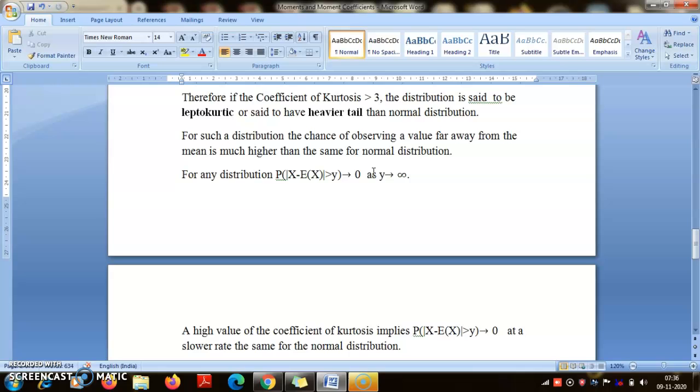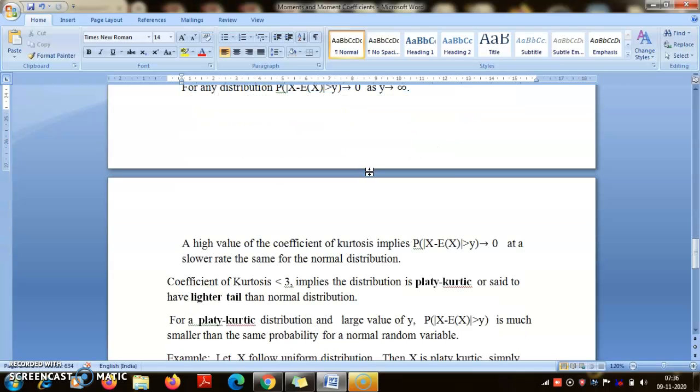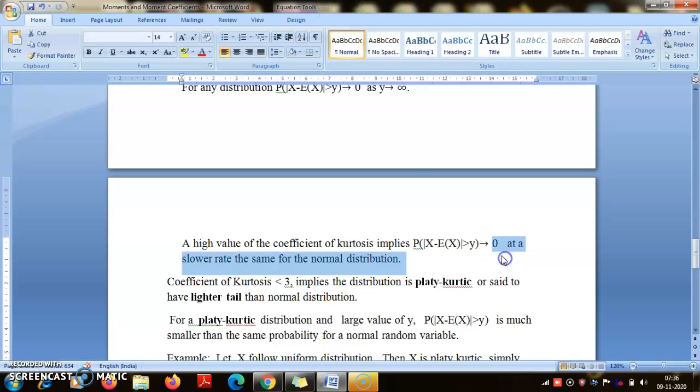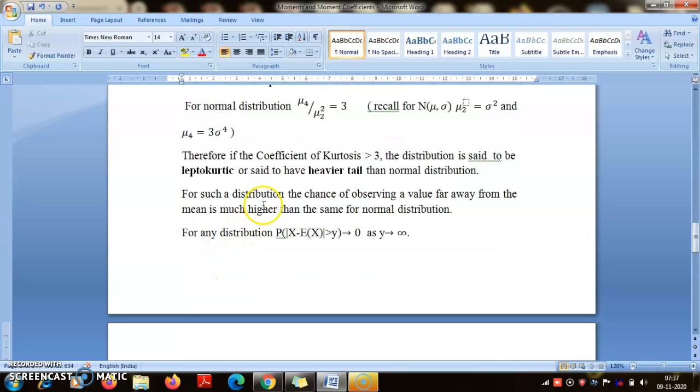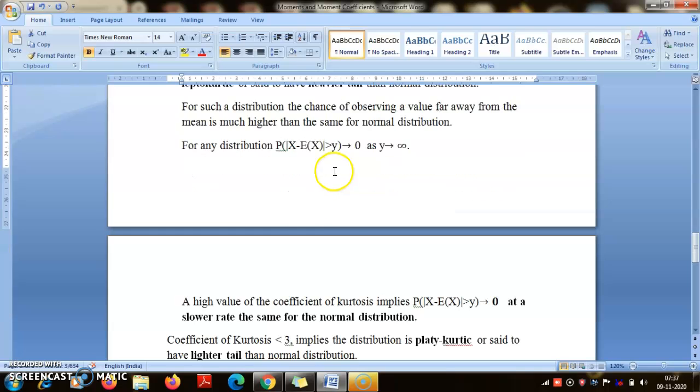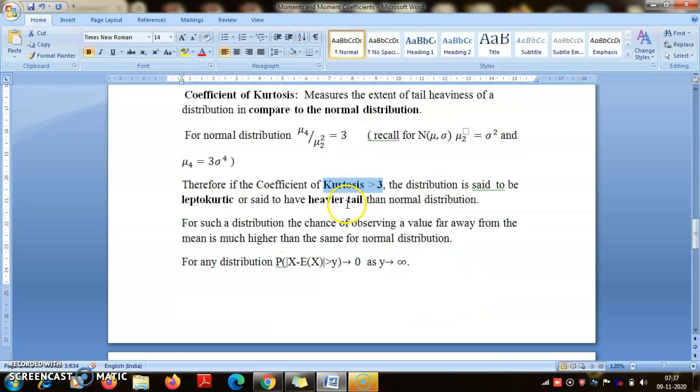Now the question is how fast. Does it go to 0 faster than the normal distribution or at the same rate? So slower or faster. Heavy tailedness means a high value of kurtosis, so kurtosis will be more than 3. Kurtosis more than 3, we call leptokurtic or heavier tail. That happens when this goes to 0 at a slower rate than the normal distribution.